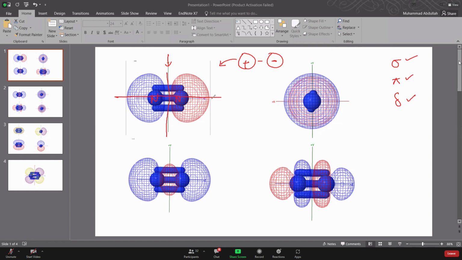But the point is this is the z axis, and if you are looking through here and rotate, you can see this will be rotating on its place and this would be rotating on its place. So the idea is rotating by any angle, there won't be any phase change, right? ये basically sigma star orbital है, right? 1s और 1s के overlap से बने. So ये picture जो यहाँ पे show की हुई है, that's again the same orbital.